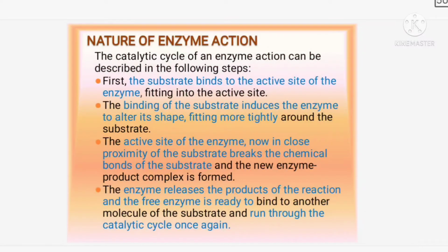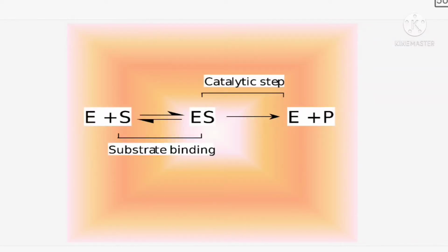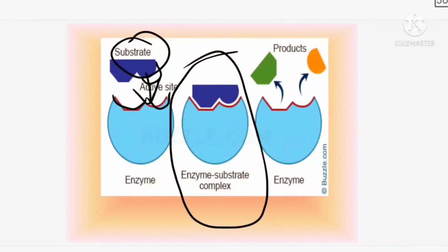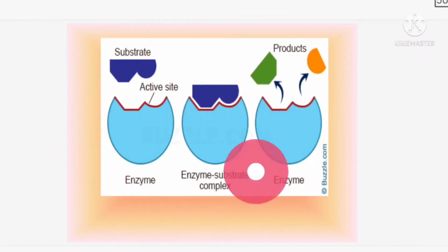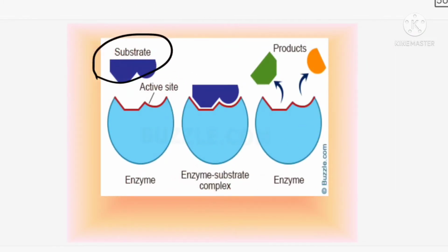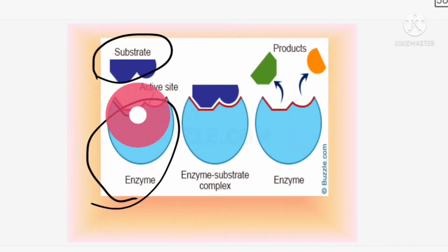Okay, the next topic we are going to discuss is nature of enzyme action. Very important, nature of enzyme action. Listen students, I will explain this with the diagram, then we will discuss what is given. So you can find here there is a substrate, means the reactants. So this is a reactant. I am adding an enzyme. What is this enzyme actually doing? For each and every reaction there is a particular enzyme, not one enzyme for all substrates. So you can find that for each reaction there are different types of enzymes.